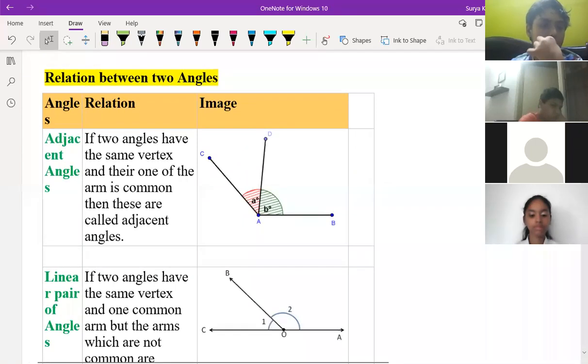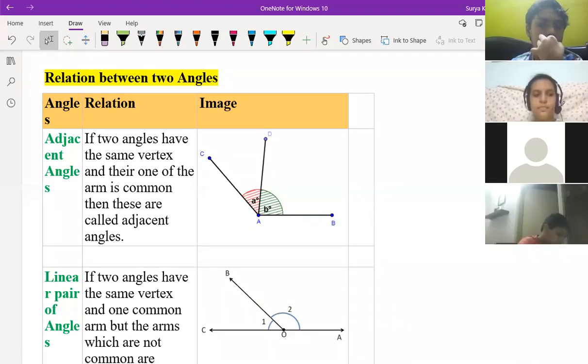What are adjacent angles? Two angles which have one common arm. So they are adjacent to each other. See what they are having: same vertex. First of all, the same vertex should be there for both the angles.